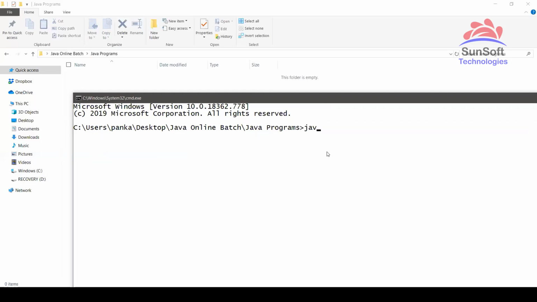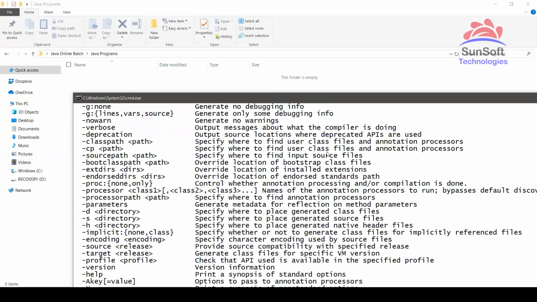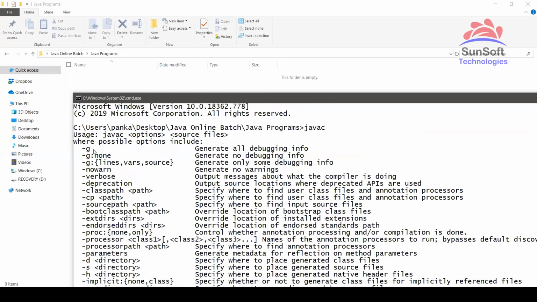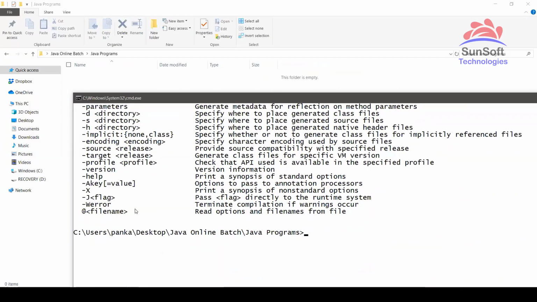Let me check here by typing javac first. If I press javac, enter. Now see, if javac is set in the path, then you will get something like this: hyphen options, all these things will come. It will not show javac not recognized. If it is not able to find javac, then definitely it will show the error. In my case, it's not showing, but in your case, it might show if you have installed recently.